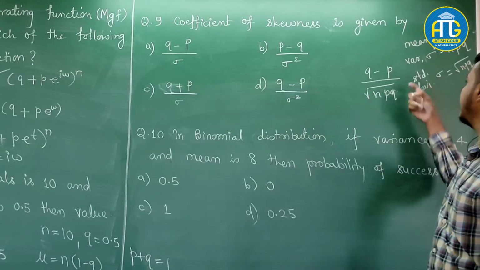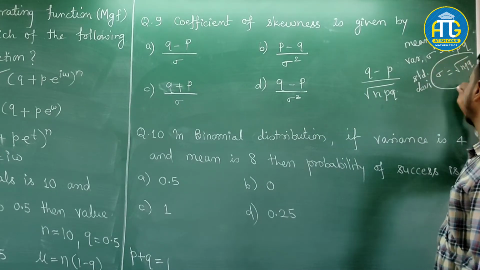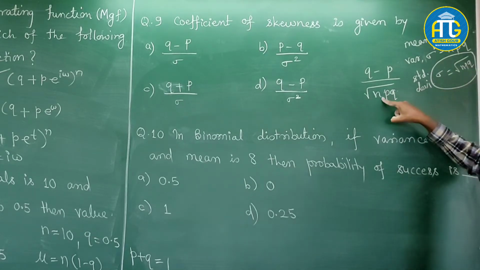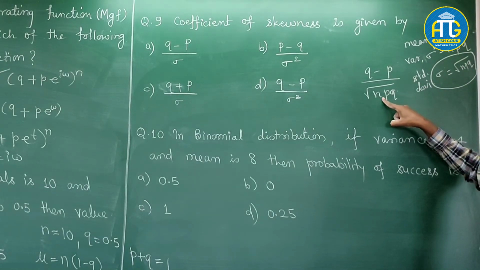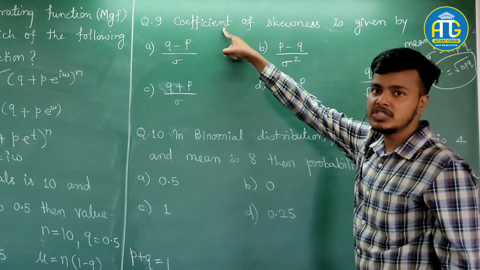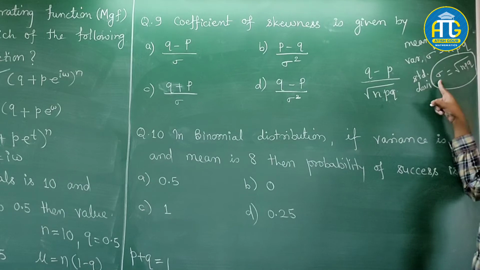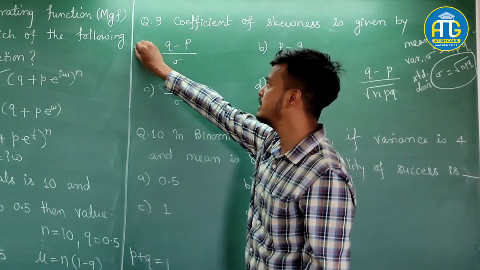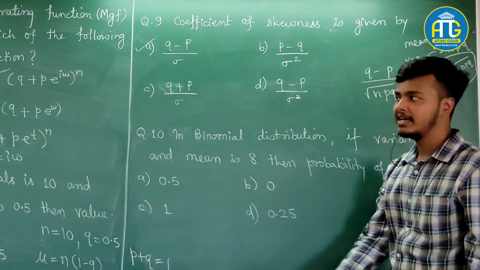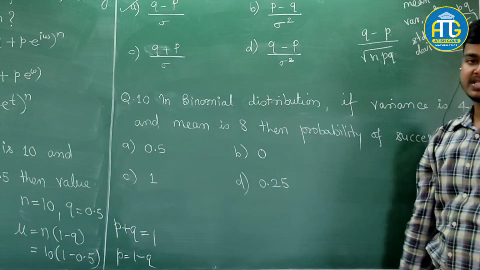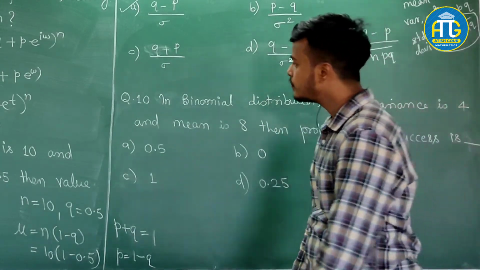So looking at this, you can certainly write that my sigma is nothing but under root of NPQ. You can substitute here. So what you would be getting? You would be getting coefficient of skewness as Q minus P by sigma. So the correct option is option A again. Okay. Now let's see the last question of this video.